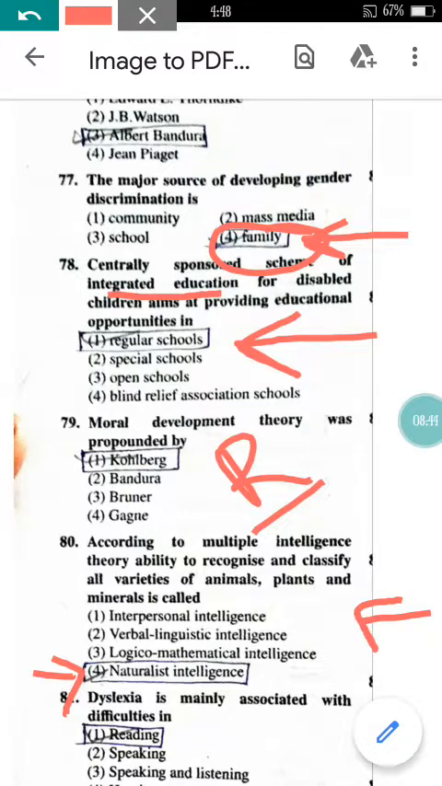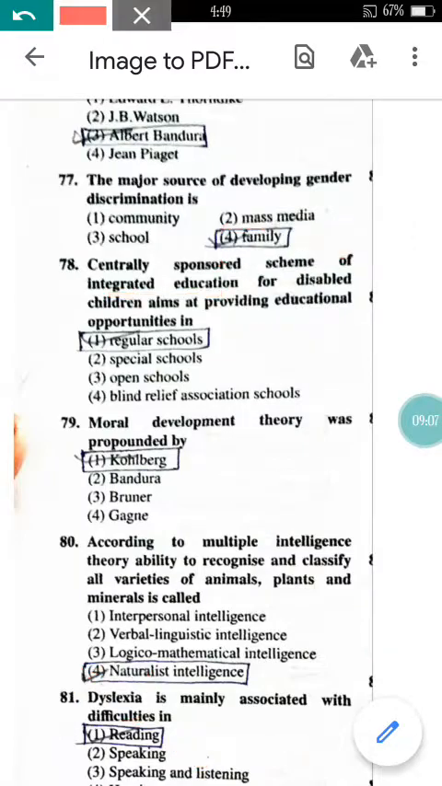Dyslexia is mainly question number 81. This is the most important word. Please remember this word, dyslexia. This has been repeated many times. Dyslexia is mainly associated with difficulty in reading. Just remember this term, give more focus here. Dyslexia is related to reading, and dyscalculia is related to calculation and mathematics.